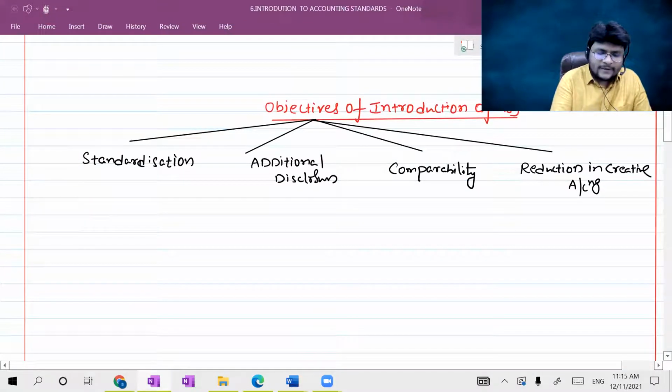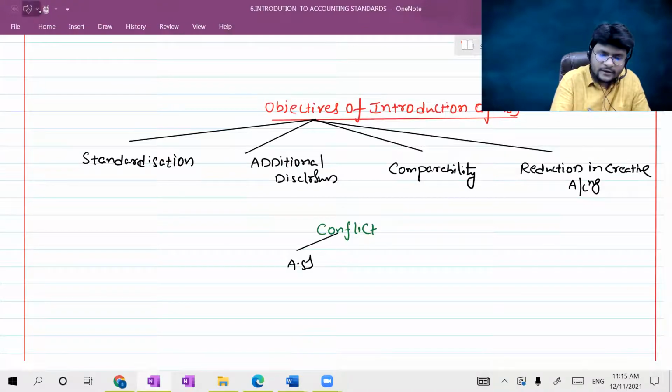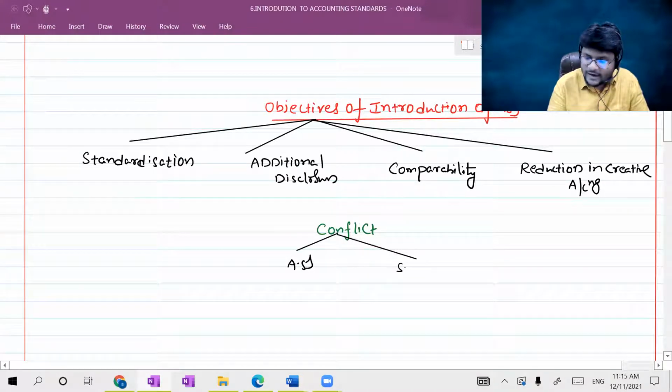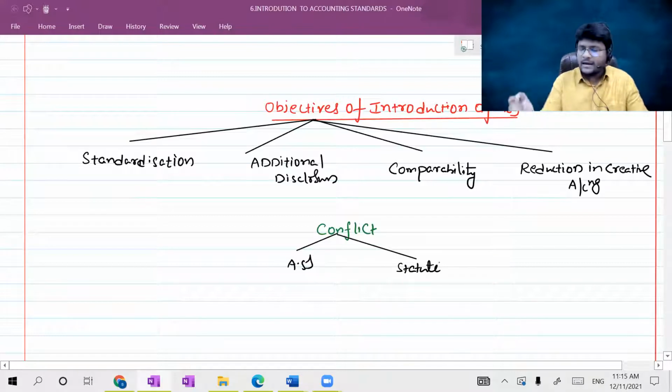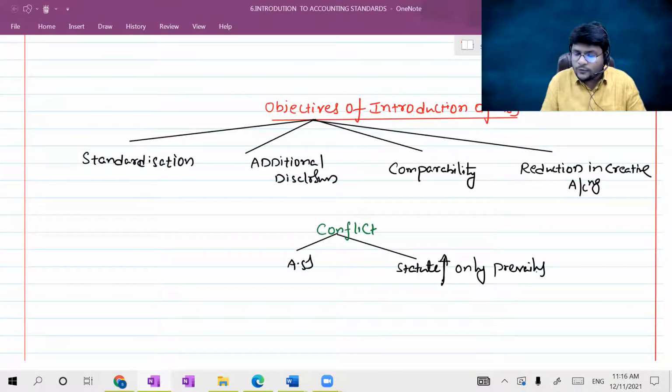Just now we saw, sir, if there is a conflict between accounting standards and statute, meaning the Companies Act 2013 or any other acts, which will prevail, sir? Statute only prevails. So the first importance we have to give to the statute. So accounting standards are working within the purview of the statute.